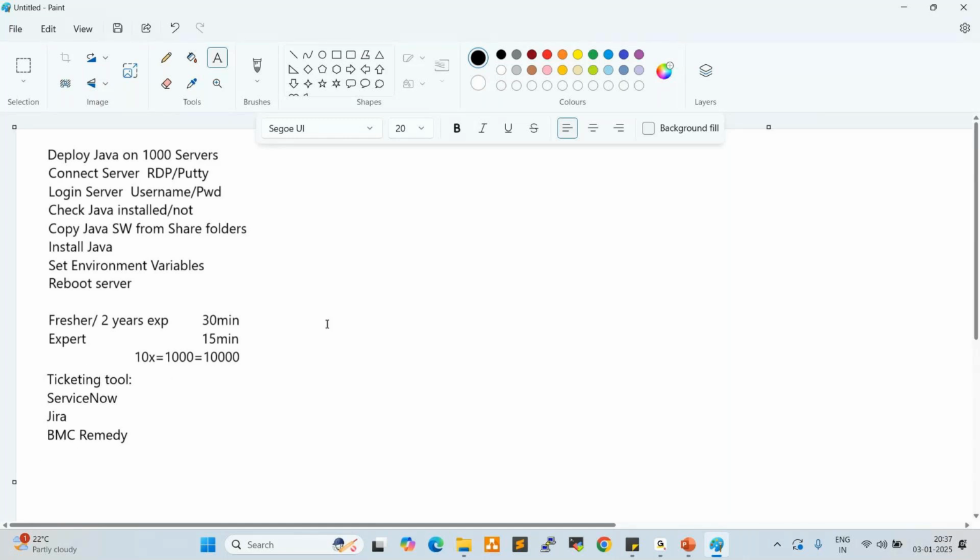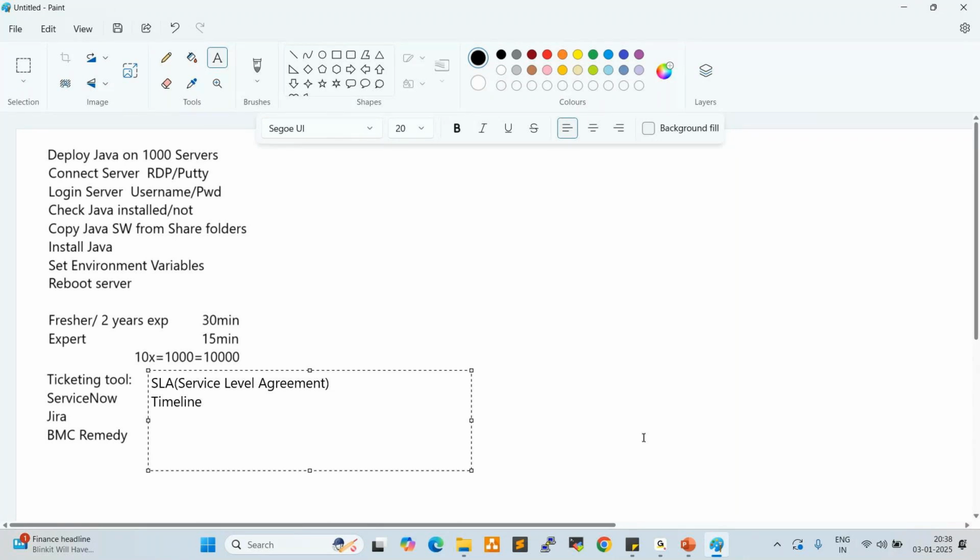So the project team, what they will do, there is a ticket, right? As per the ticket, as per the request, we need to perform the activities. When we talk about tickets, every ticket has some SLA. What is SLA? Anyone? Service level agreement. What is a service level agreement? It is a time frame, a timeline to complete the task. Yes, it is a timeline, right?